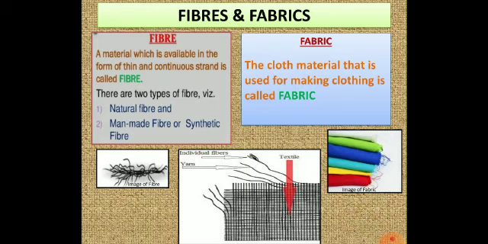If you see the image here, the small image, it is showing small threads. That is the fiber. If you see the clothing colored here, that is a fabric, means it is a cloth. If you see the middle image, you can find out that a cloth is made up of thin strands of fiber.